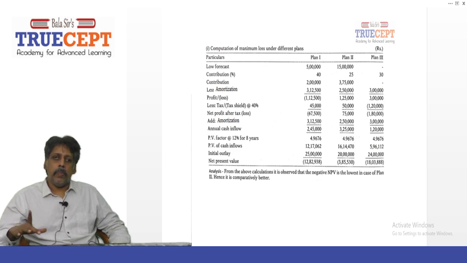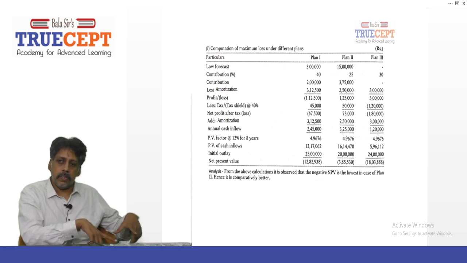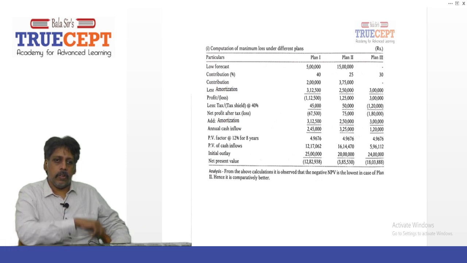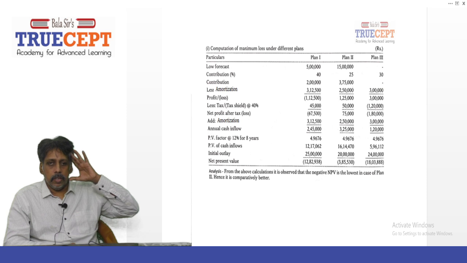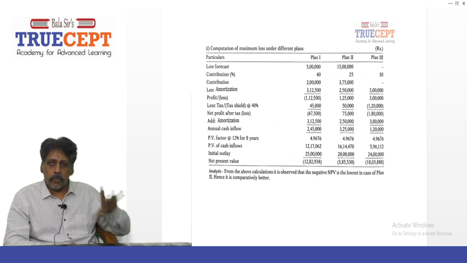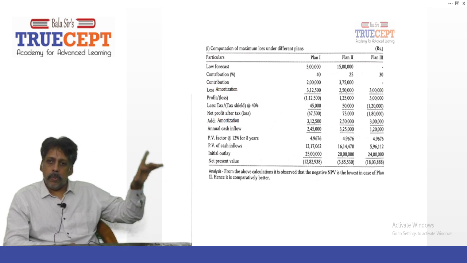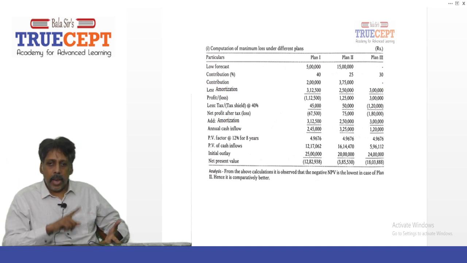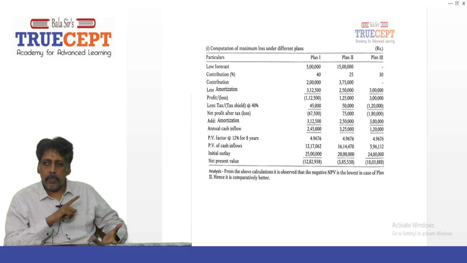Now, please remember, even though there is a loss in plan 1, there will be a tax saving because of this loss. The reason is that this loss of 1,12,500 will be set off against some taxable profits from other products which are currently sold by the company, thereby reducing a tax liability.